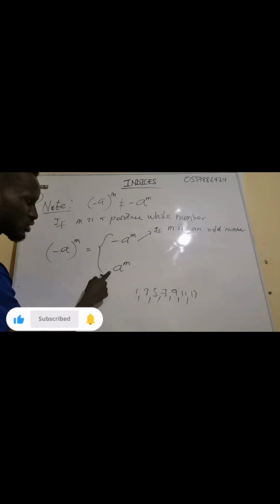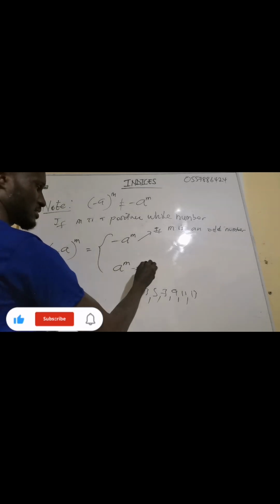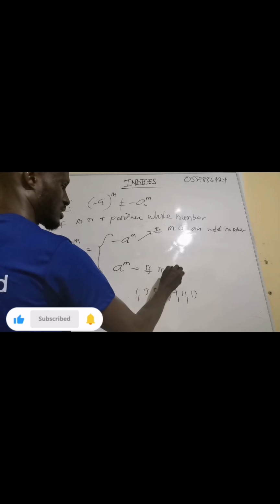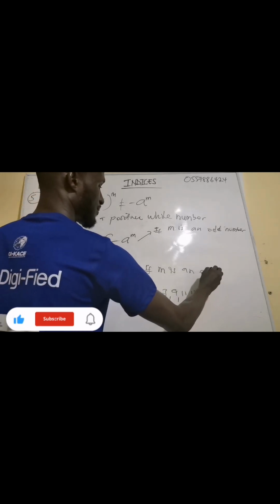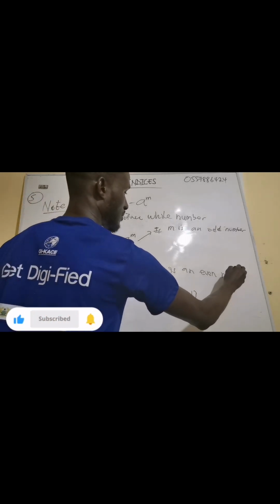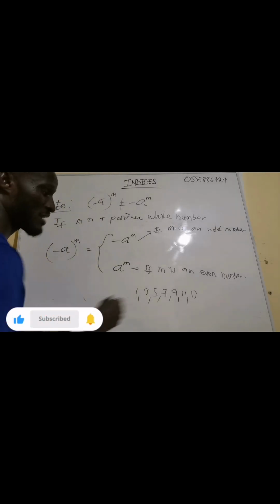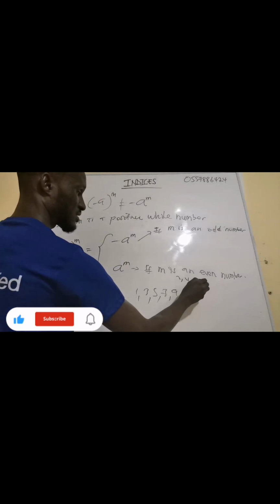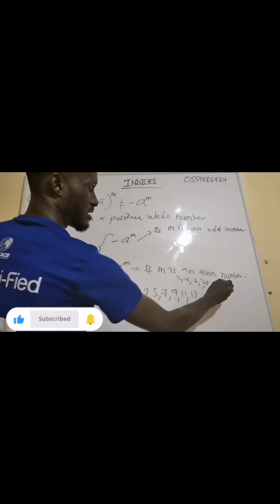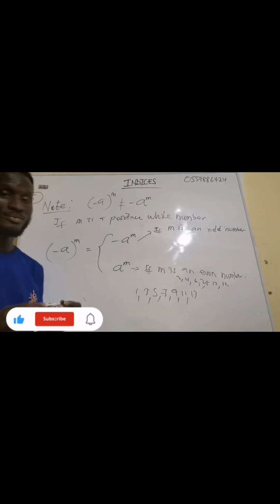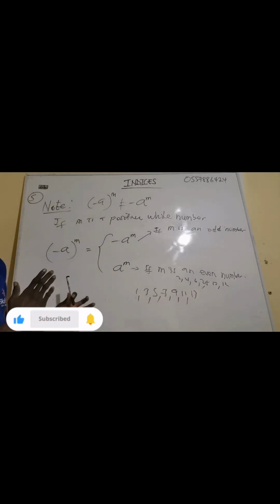Now, we can get positive if m is an even number. What is an even number? Even numbers are 2, 4, 6, 8, 10, in that order. Anytime m is an even number, you're going to get something like this.